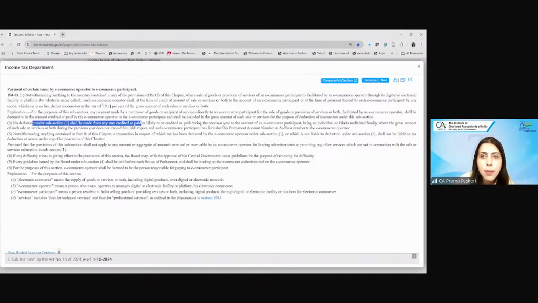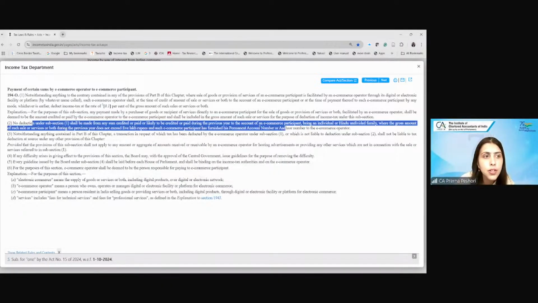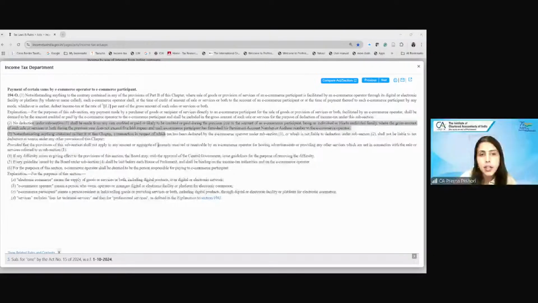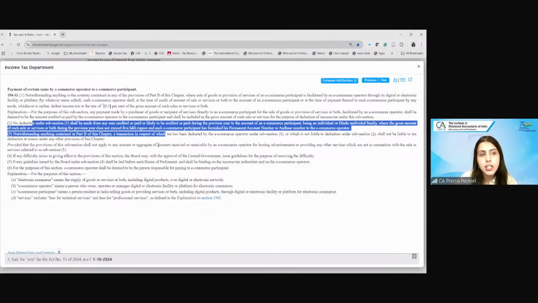However, no deduction shall be made for any sum credited or paid to the account of an e-commerce participant being an individual or HUF where the gross amount of the sale or services during the year does not exceed 5 lakh and he has furnished the PAN. So what they are trying to say is that in the case of an individual or HUF, the threshold is rupees 5 lakh, below which there will not be any TDS.